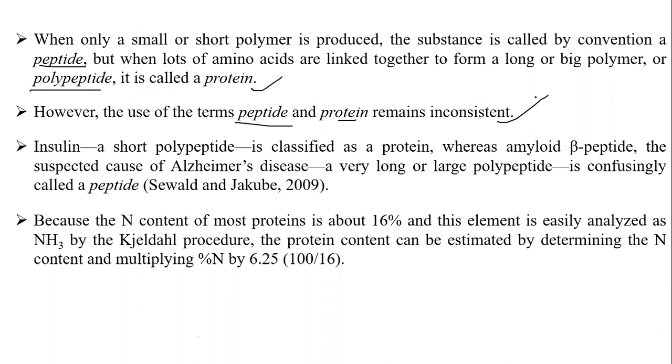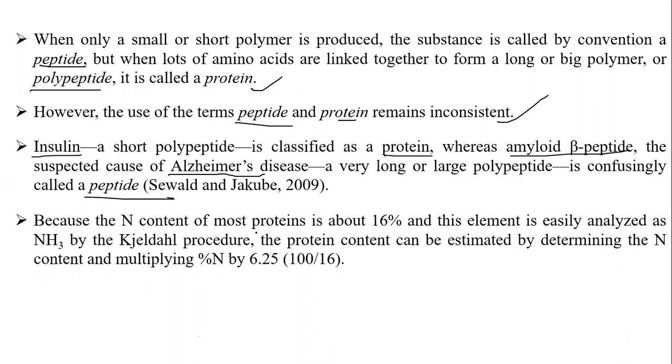So insulin, you know what is insulin? A short polypeptide is classified as a protein, whereas amyloid beta peptide, the substance that causes Alzheimer's disease, a very long polypeptide, is confusingly called a peptide. So there is a lot of difference of opinion. See what we have said here. A very small substance is called a peptide. A very long linkage is called a polypeptide. But if you see insulin, it is a short polypeptide, very short, classified as protein. Just put it under protein. But the amyloid beta peptide is the reason for Alzheimer's disease, and this very long and large polypeptide is confusingly called a peptide.